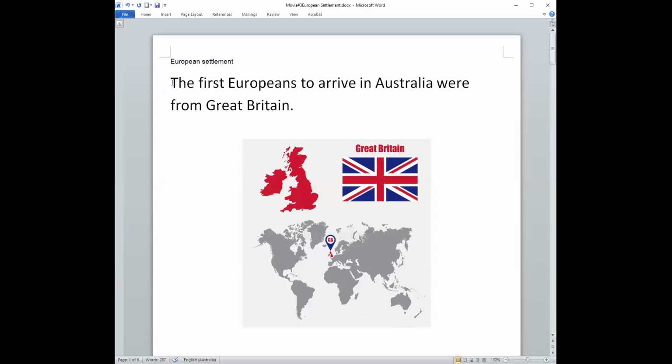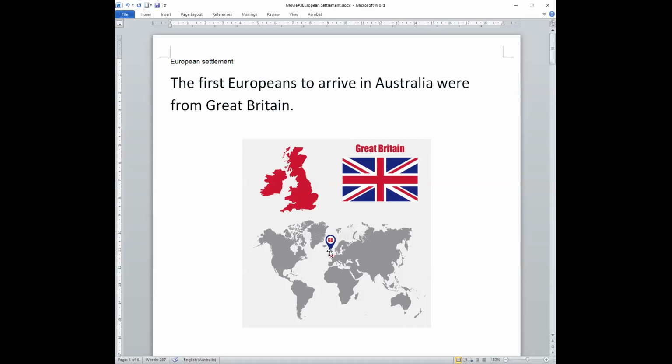Here is a sentence to read. The first Europeans to arrive in Australia were from Great Britain.